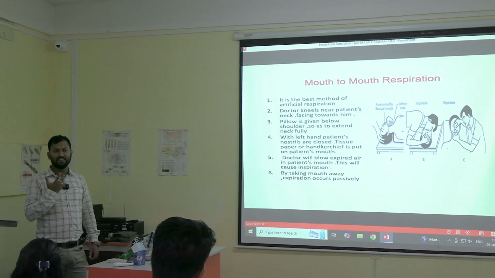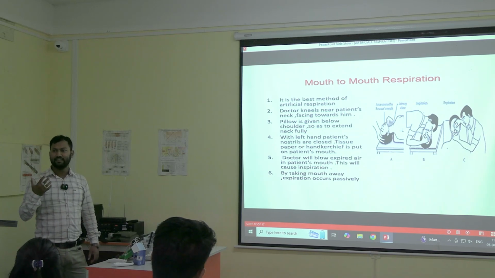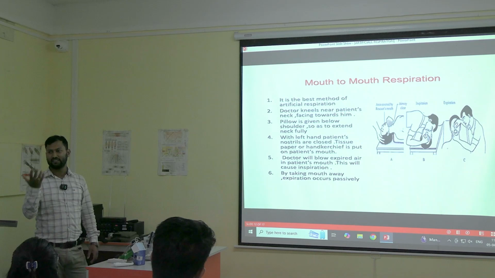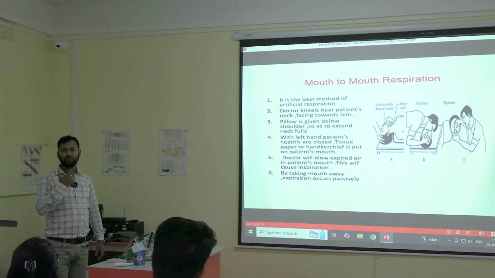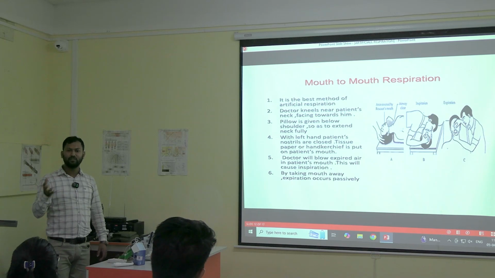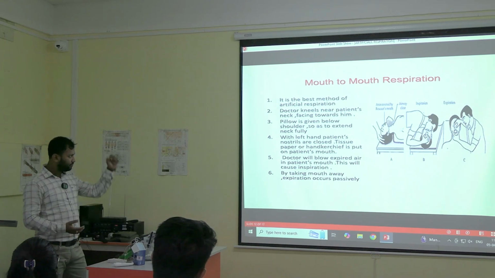And one thing more, if there are any secretions or something else, in that case, you have to clean that secretion first. Obviously, we don't want the secretion on your own face. Obviously, you have to clean the nostrils and the mouth of the patient and the oral cavity. As far as possible, we will clean. Then we will start the respiration.